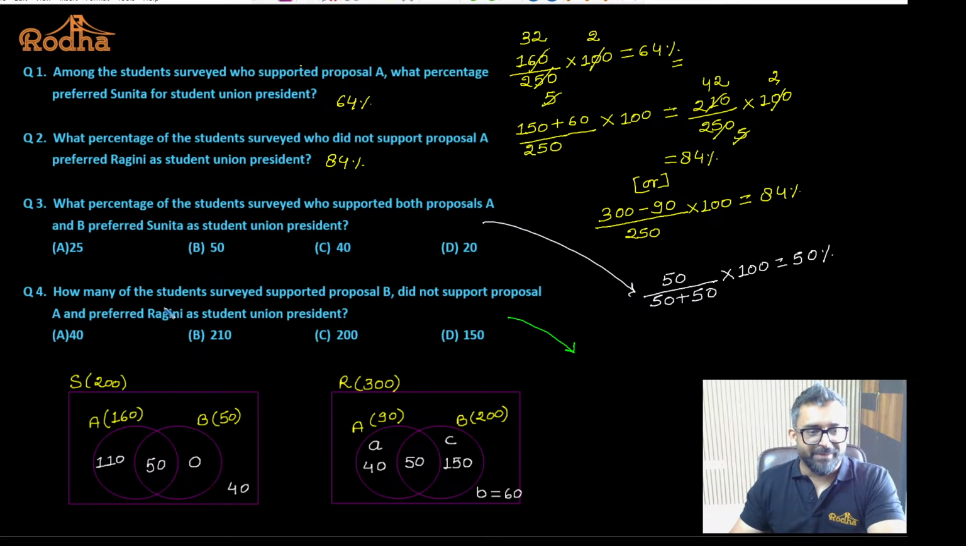Okay. How many students surveyed supported proposal B? Now this question is asking for a number. This is not asking for percentage. What is my answer for question number 3? That is B. How many students surveyed supported proposal B, did not support proposal A, and preferred Ragini as the student union president? This is 150.